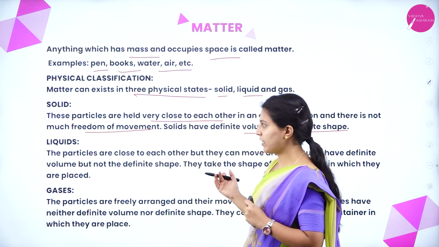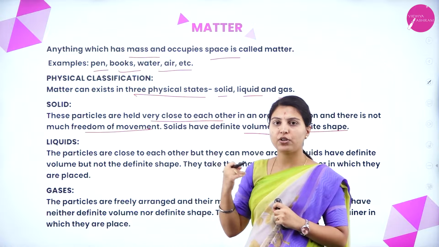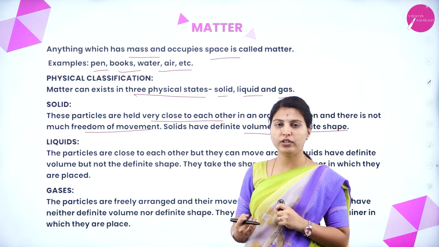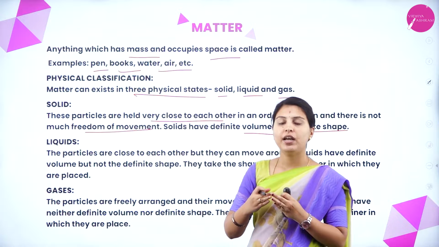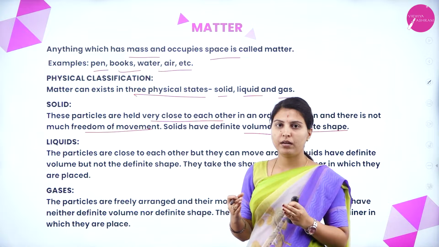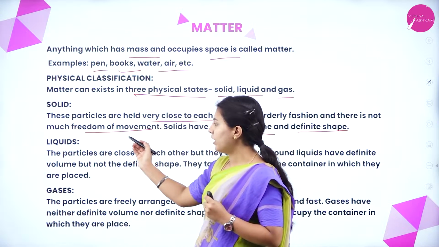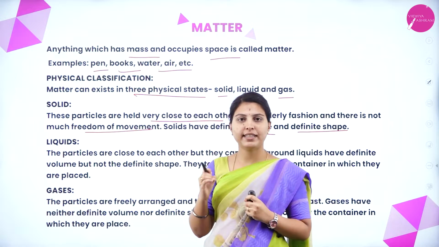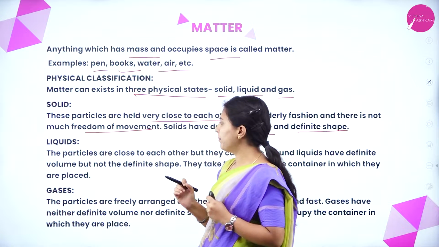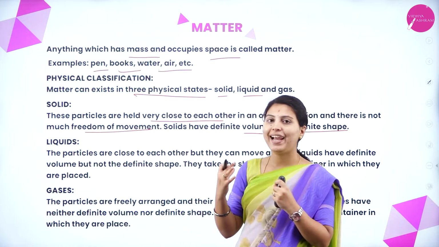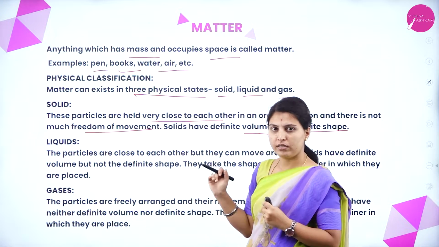But once again we are discussing in this unit that solids have definite shape, definite volume and a proper pattern. How has the proper pattern been made? Because there is not much freedom of movement in it. Okay. And the particles are very tight in the substance.